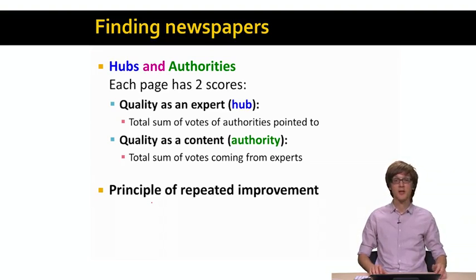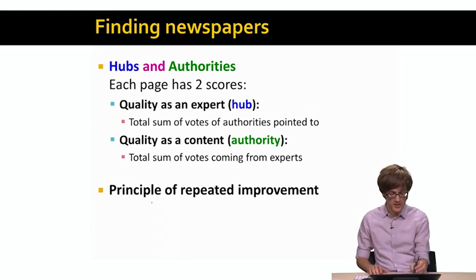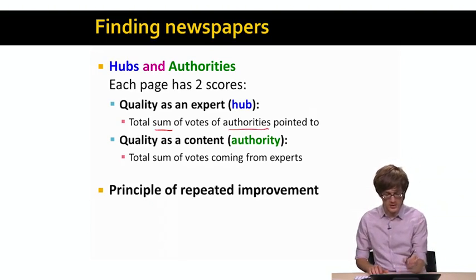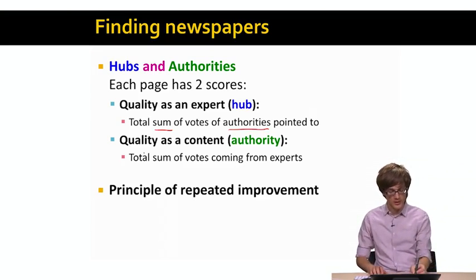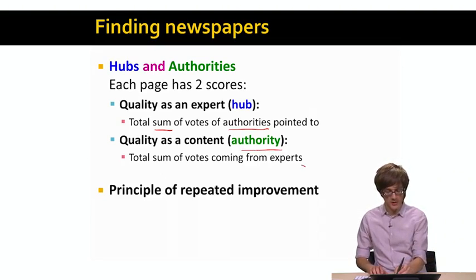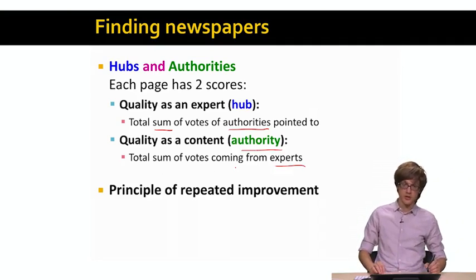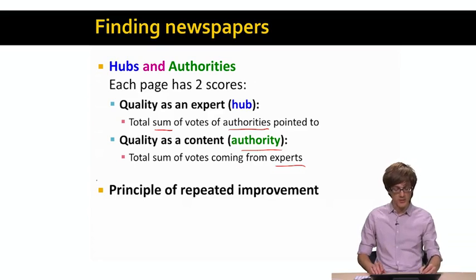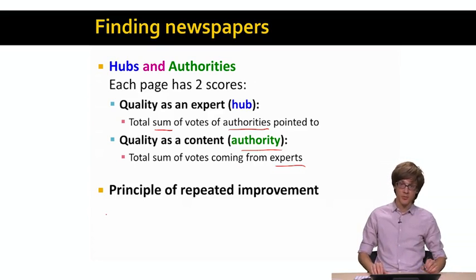The hub score is simply the sum of the votes of the authorities that it points to, and the authority score will be the sum of the experts' votes that the page is receiving. We will then apply the principle of repeated improvement to compute the steady state scores.